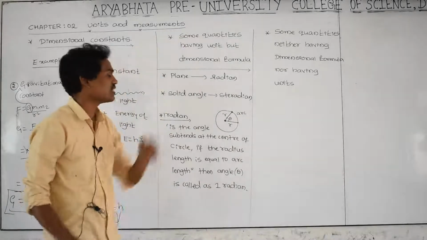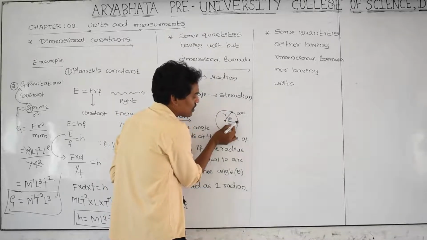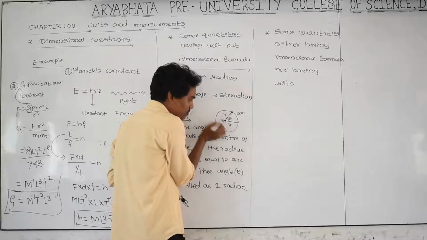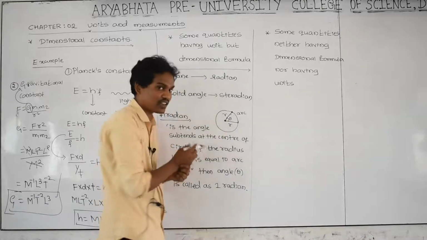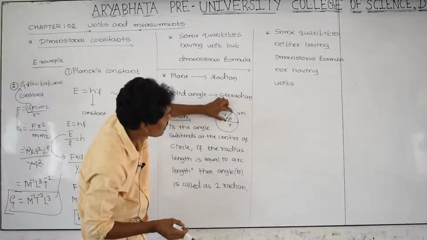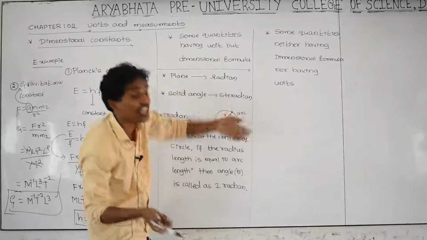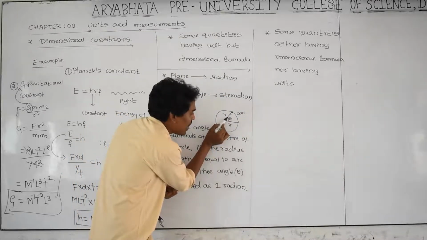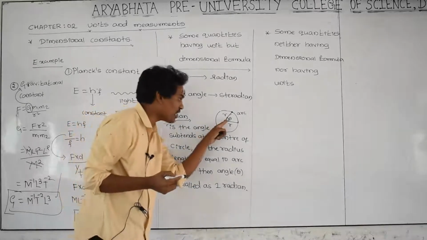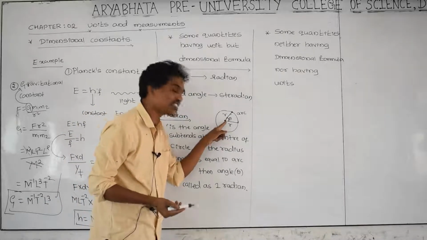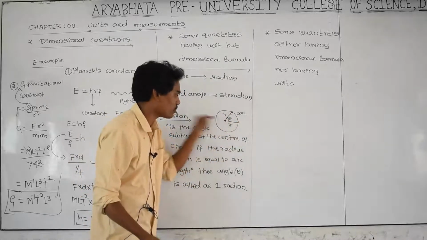When is it called 1 radian? When the length of this arc is exactly equal to the radius. When the length of the radius is exactly equal to the arc length, the angle produced here is called 1 radian. 1 radian is the angle subtended at the center of the circle when the length of this arc is exactly equal to the radius of the circle.